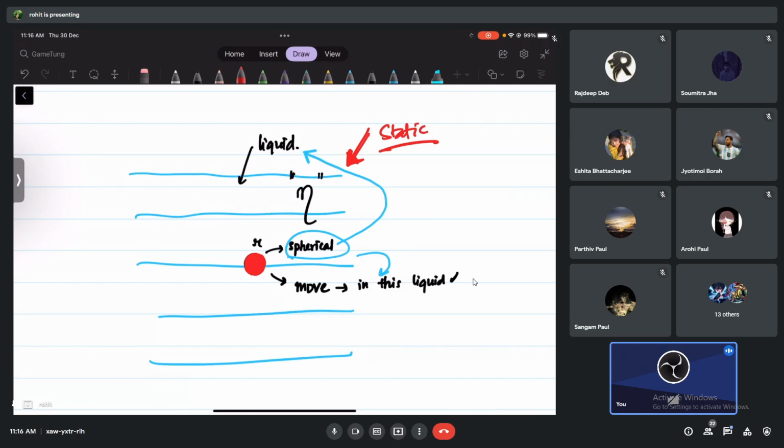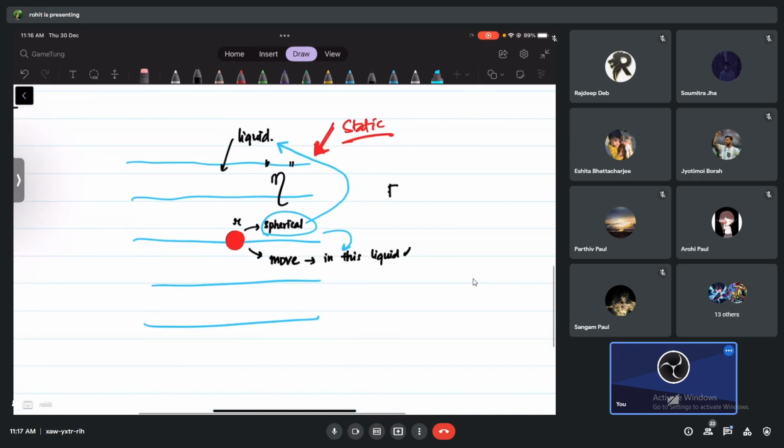Honey does not only oppose the motion of its own layers, it is going to oppose anything which wants to move on those layers. So that's why coefficient of viscosity is going to play an important role, and Stokes is exactly talking about that. See, I'm going to write an F here which represents viscous force. Let's be clear, this is again viscous force, but this time it is not between the layers. I'm talking about Stokes law, the viscous force acting on the spherical body.